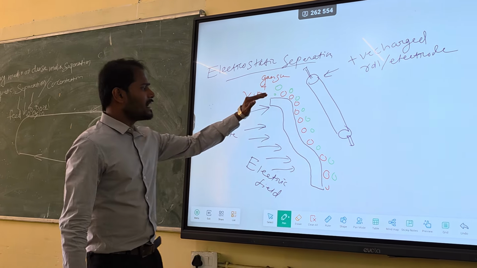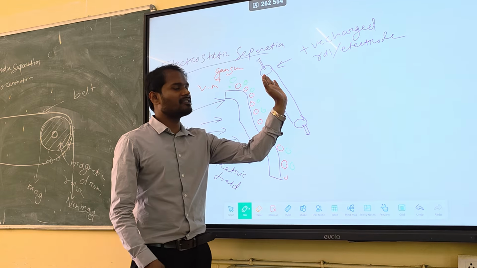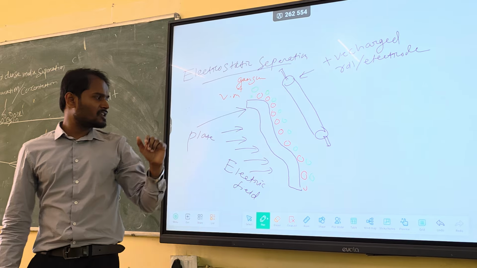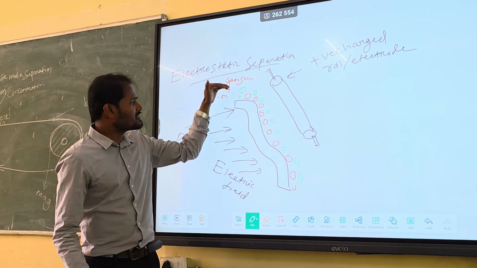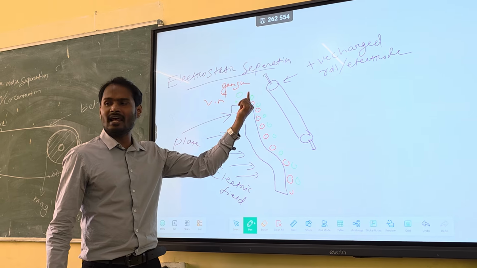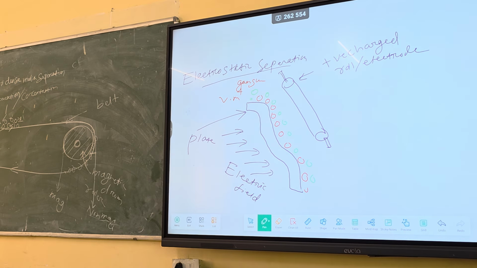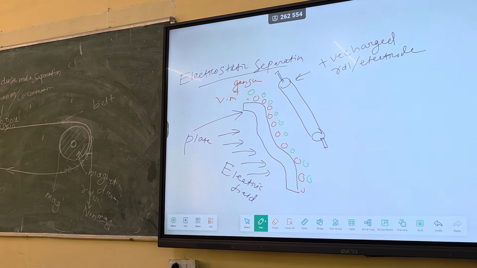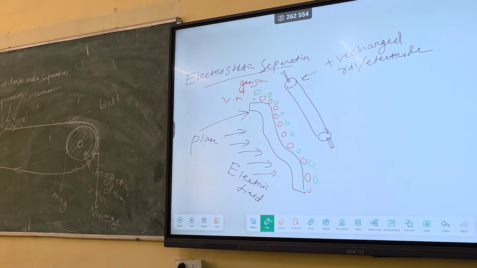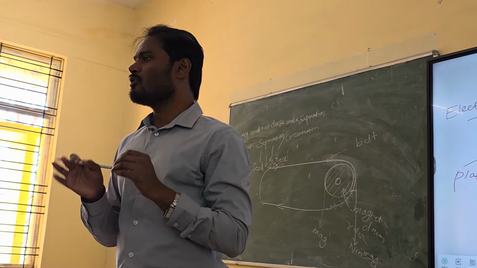So see, this is a plate. Through the plate the minerals are flowing like this. And there is another electrode which is, for example, positively charged. So what will happen? The electric field is there and particles are flowing on the plate. Due to this electric field, between this green and red, one will become charged with a particular nature. For example, quartz. Quartz is nothing but silica, one of the major gangue in any mineral. Whatever mineral you choose from the earth, silica will be there in the form of quartz.